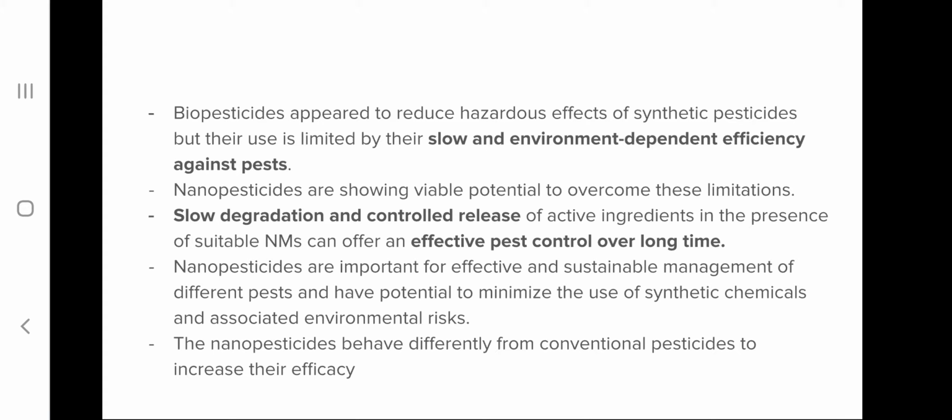So due to slow degradation of nanopesticide and also controlled release of the active ingredient, the control of pests can be done over a long time, and also they offer effective and sustainable management of different pests, and have the potential to minimize the use of synthetic chemicals.